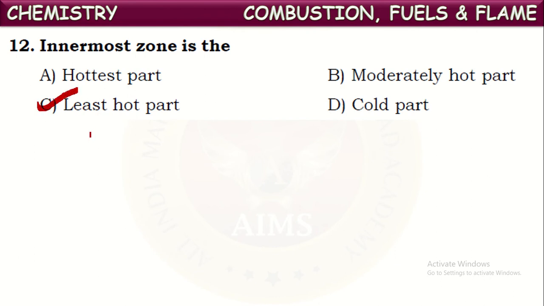As there is no proper supply of air, the air is burnt at the outermost zone itself. As there is no sufficient oxygen for burning, incomplete combustion is going on inside, and hence it is somewhat least in hotness.